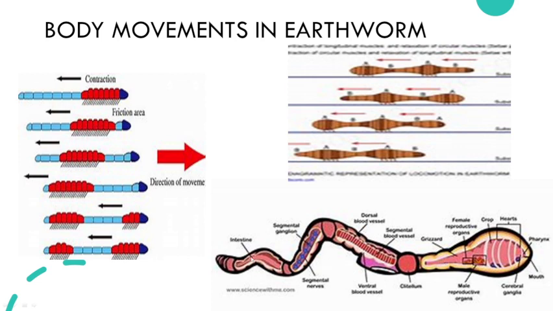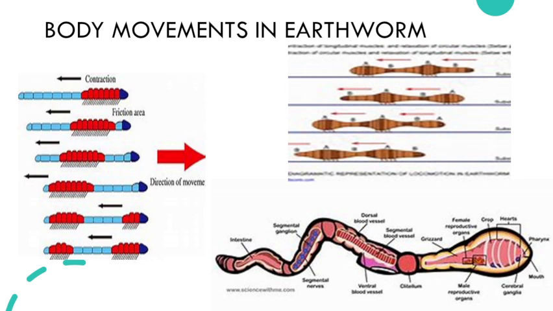What is meant by locomotion, children? Locomotion means moving the whole body from one place to another place. When it moves, it secretes a slimy substance, like the saliva we produce, and through that it moves. It helps it to move on the soil.